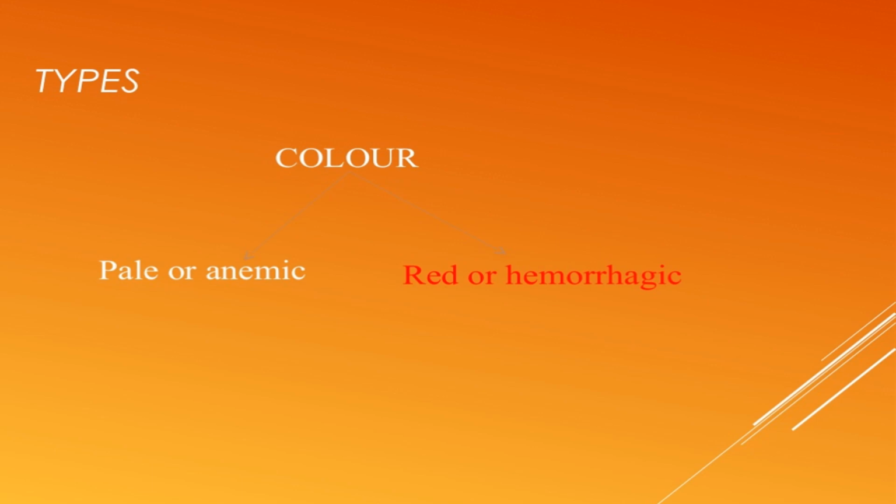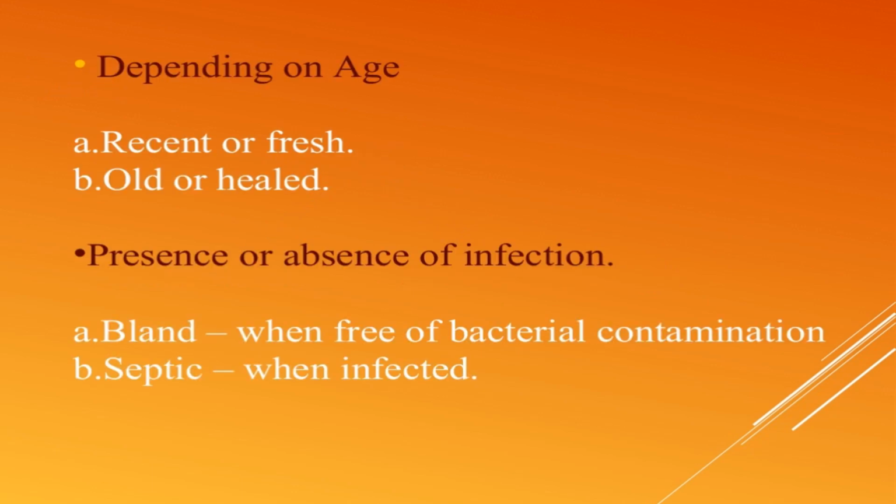According to color, there are two types of infarction: pale infarction and red infarction. Pale infarction is also called anemic, and red infarction is also called hemorrhagic infarction. Depending upon the age, an infarction is either recently formed, or it is old or healed up. So these are again two types: recent or fresh infarction and old or healed infarction.